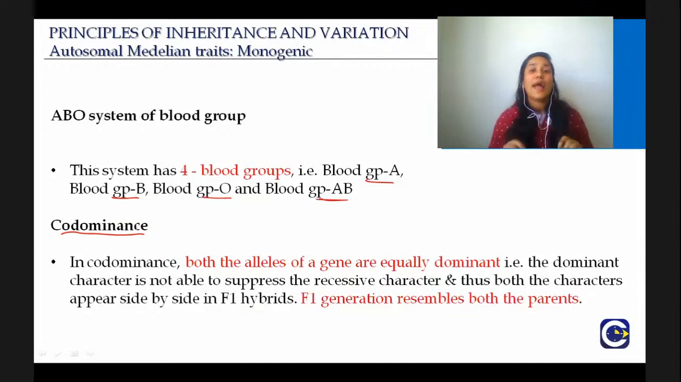So what happens in case of codominance? Both alleles of a gene are equally dominant here. For example, the dominant character is not able to suppress the recessive character, and thus both the characters appear side by side in the F1 hybrid. So the F1 generation represents both the parents.